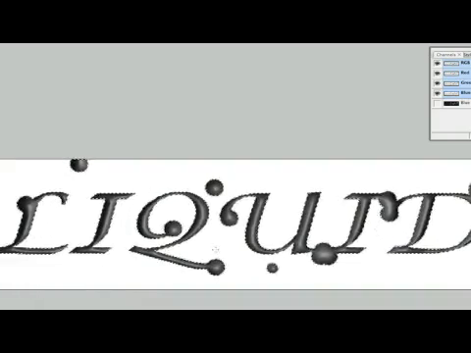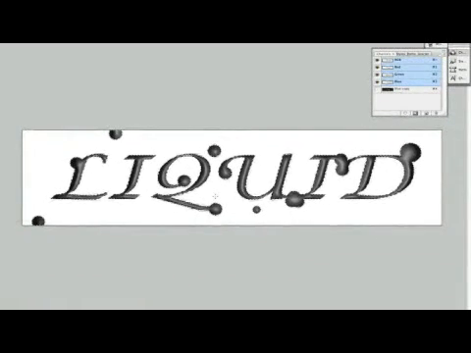We've got a nice little texture going on here like so. And what we're going to do is we'll pause here and we'll pick this up in the next part.